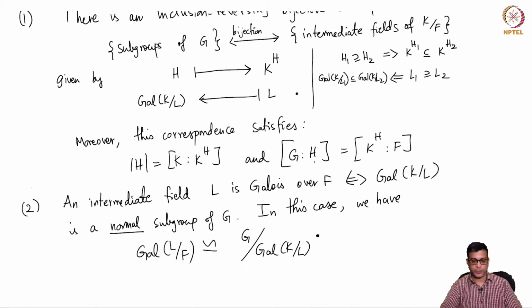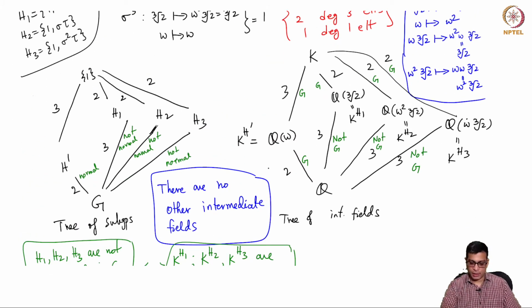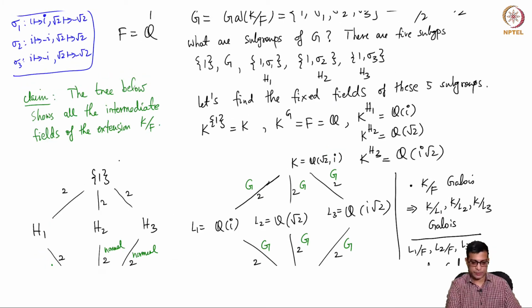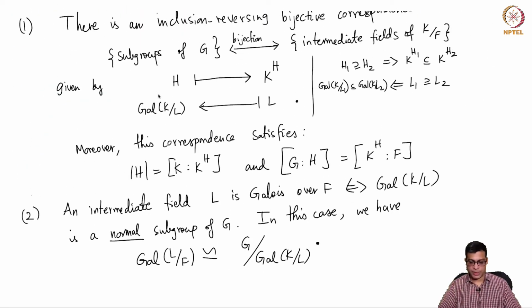Then we have two statements. First is that there is a bijection between subgroups of G and intermediate fields of K over F. So this tells me, by the way, why in all these examples there are no other intermediate fields, right? Because there are no other subgroups. So that is the statement.